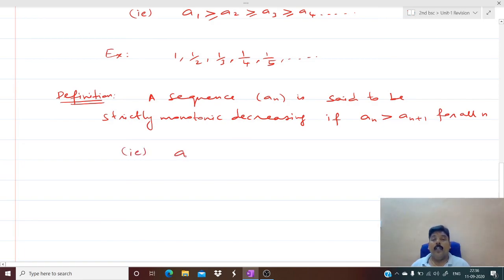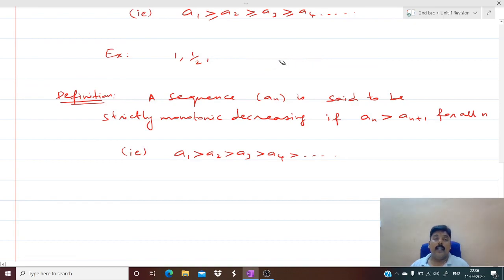So what do you mean by that? The meaning is a1 will be greater than a2, a2 will be greater than a3, a3 will be greater than a4 and so on. As you go from left to right, the terms are strictly decreasing.